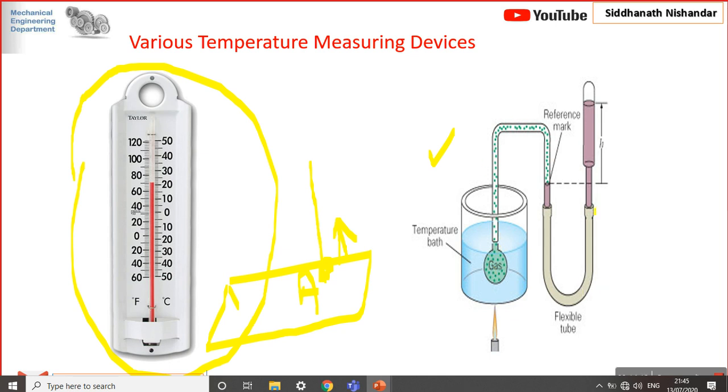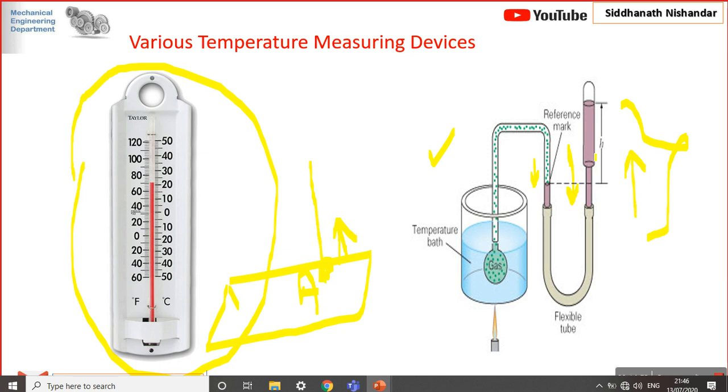If you see, there is one flexible tube, which increases the pressure. Here this is the mercury. We will also observe this in the fluid lab in the coming semester, when measuring the pressure of the pitot tube or the venturimeter, where we see some similar arrangement. That gas exerts pressure, so there is a change in height, initial and final, before and after. That change in height is calibrated according to the temperature. This is the gas thermometer.